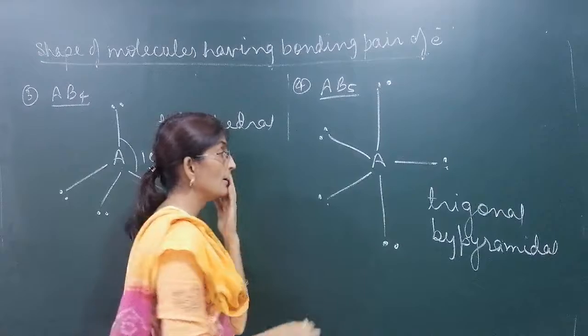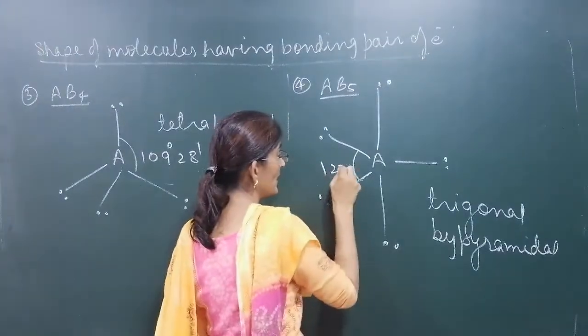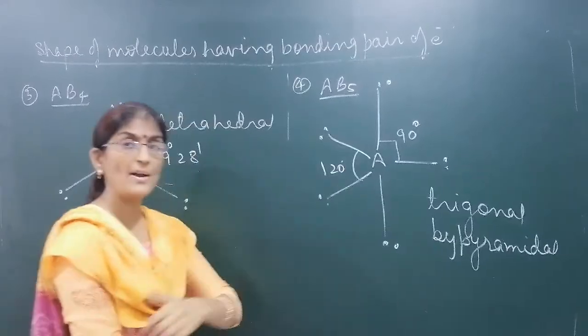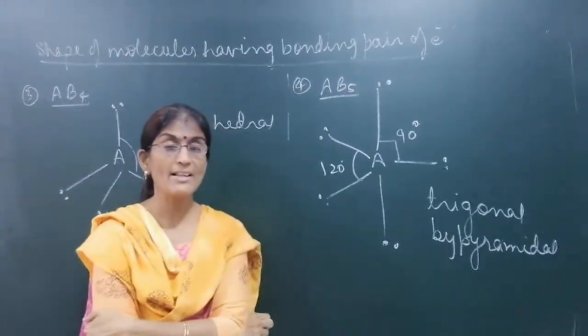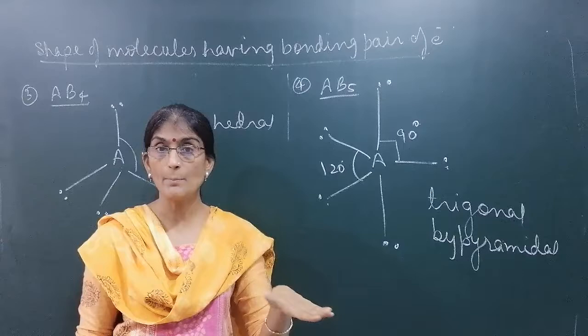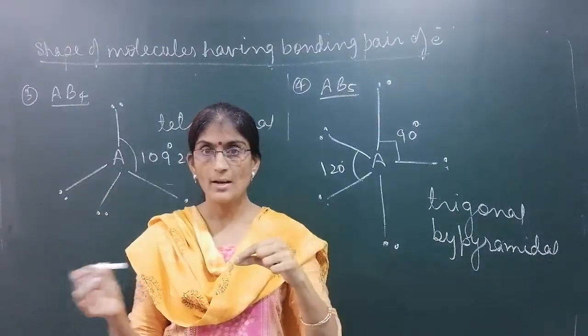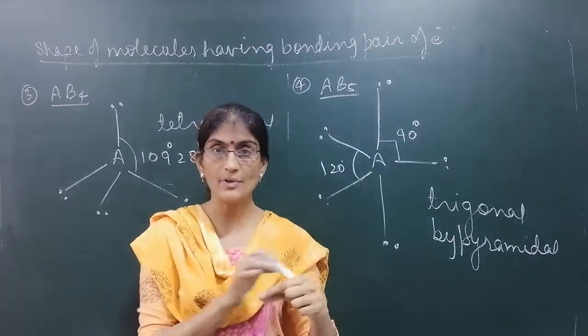What are the bond angles? See, this is 120 degree and this bond angle is 90 degree. So there are two types of bond angle. An AB5 molecule has 120 when they are in the plane, a triangle in the plane. So the bond angle is 120. See the central atom here: 1st, 2nd and 3rd at 120 degree.